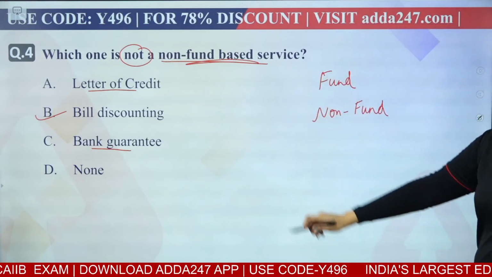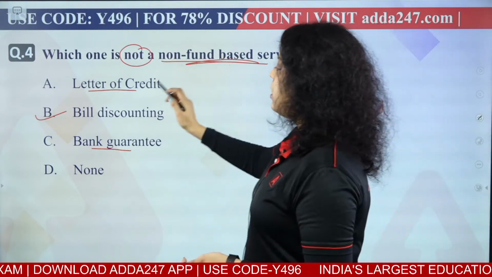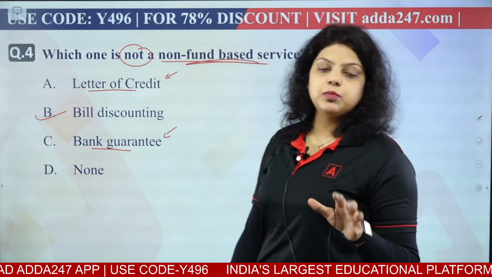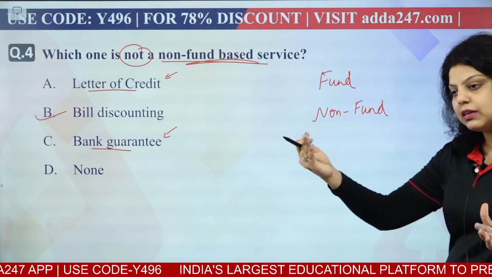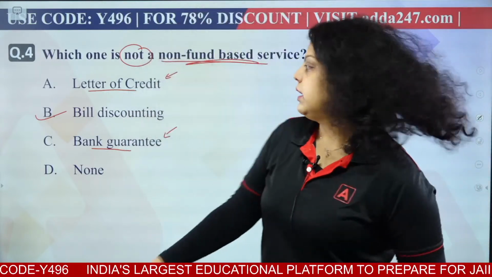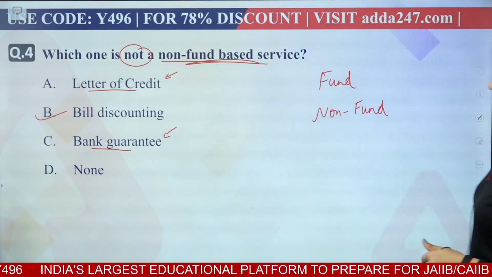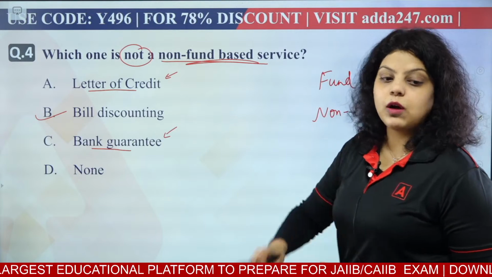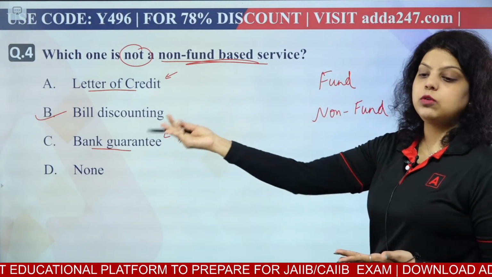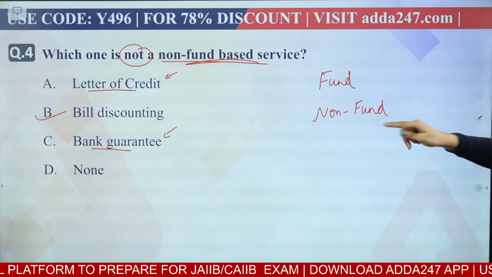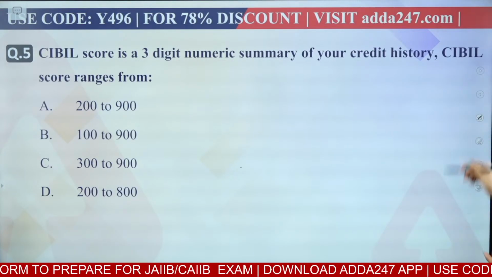Okay, which simply means the bank does not have to pay any amount in a letter of credit or bank guarantee. The bank is just a mediator to perform a certain trade or contract. So the right answer will be your B option, that is bill discounting. In bill discounting, the bank actually has to give funds to the party who came to the bank for the discounting of a bill. But in letter of credit and bank guarantee, the bank does not have to pay anything.